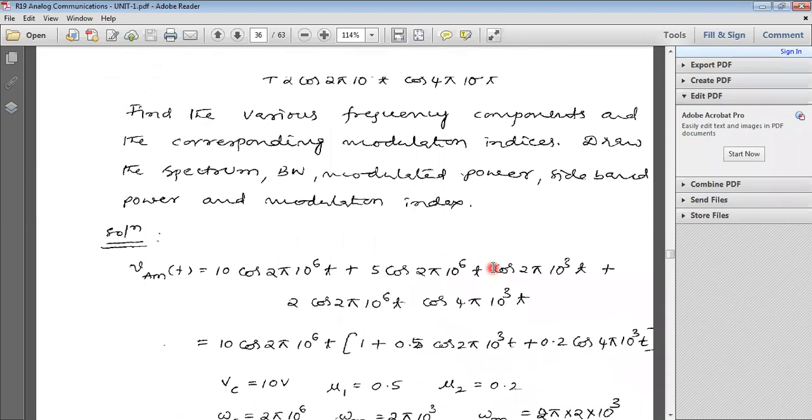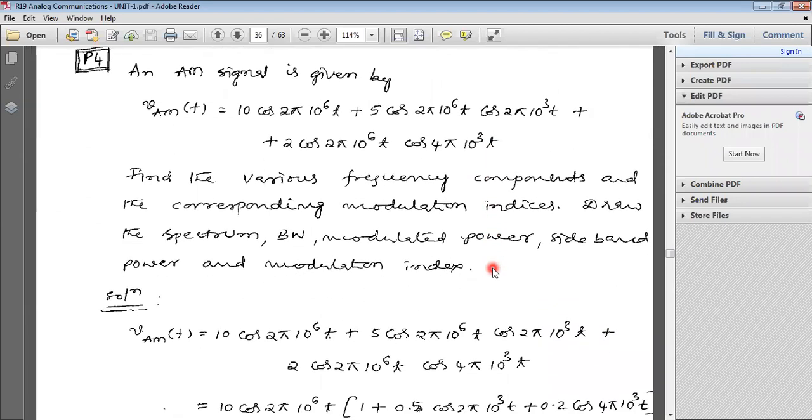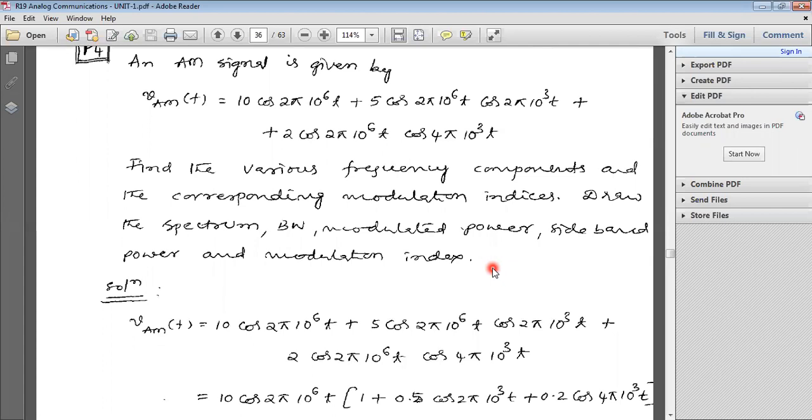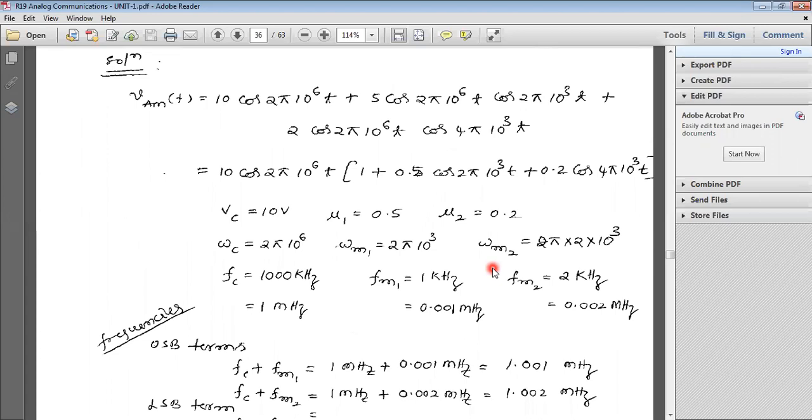Now what is our aim? First, we want to calculate sideband power and frequencies, and the frequency spectrum. To draw the frequency spectrum, we must know the frequencies. So from this already given data, we write Vc, mu1 and mu2.